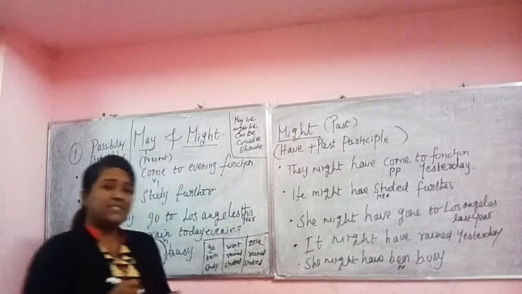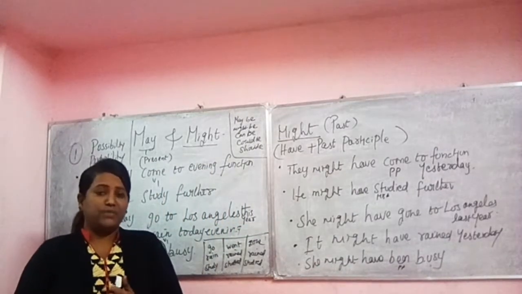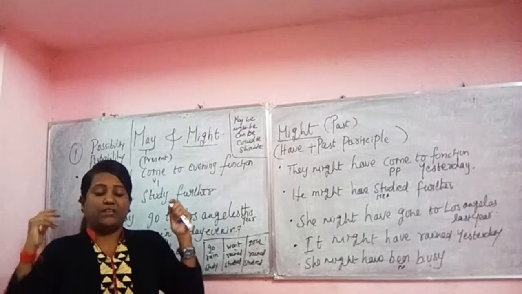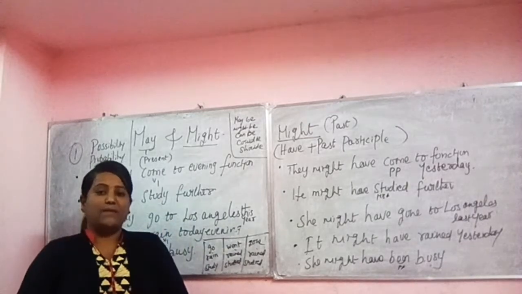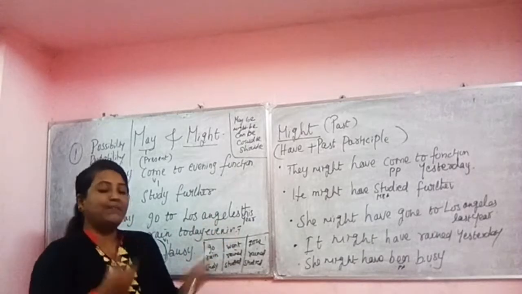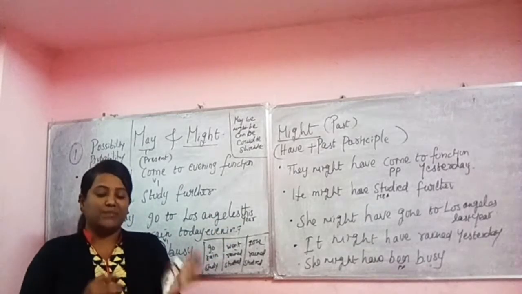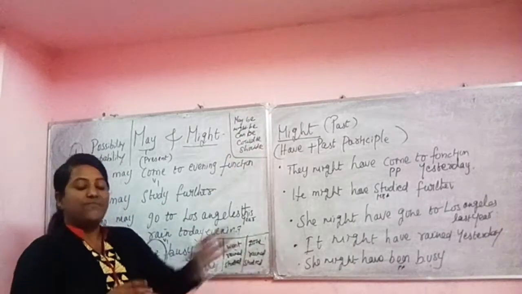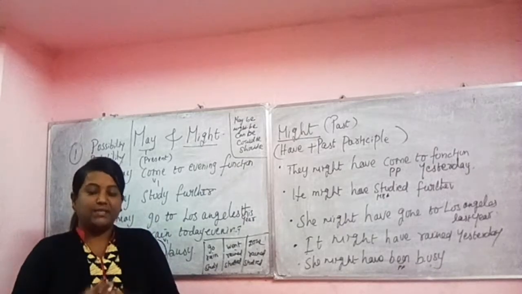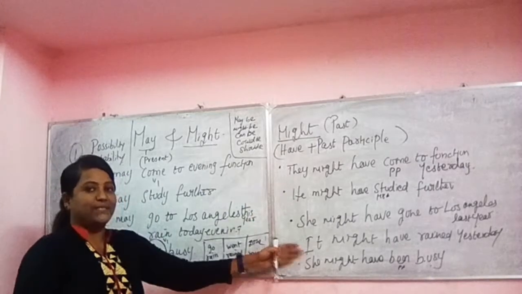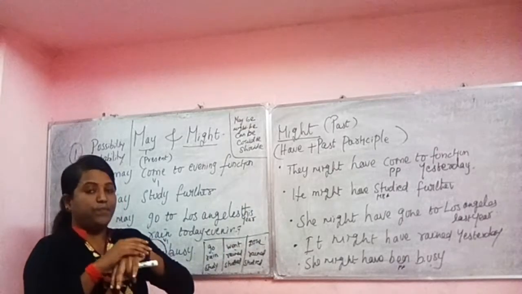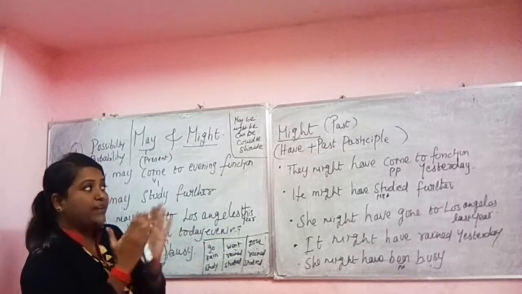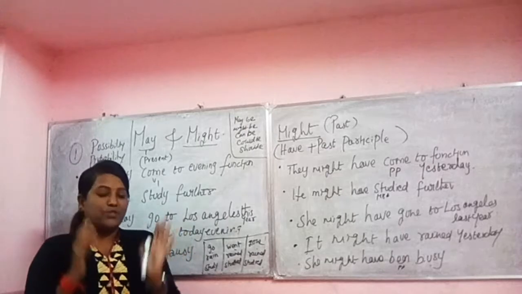She might have been busy indicates that yesterday I wanted to meet my friend, but she didn't call me. If she would have been free, she would have made a call. So I think she might have been busy yesterday. Possibly, probably she might have been busy. So here we are talking about the same possibility, probability in the past tense. We are talking about past time up to the last moment. We form the sentences using might, have and past participle, to talk about possibility.